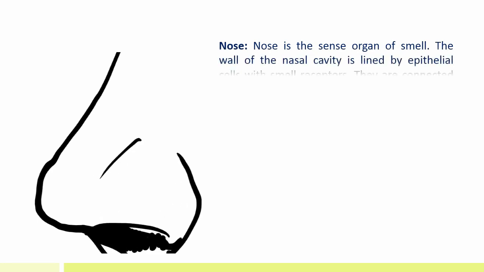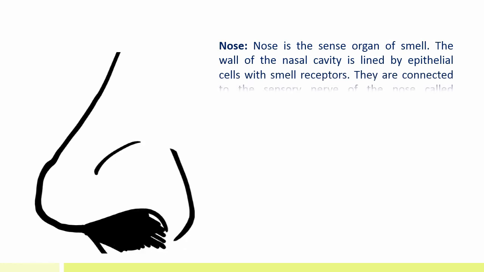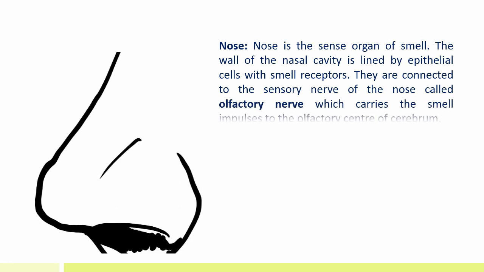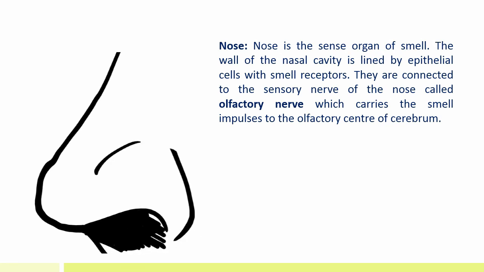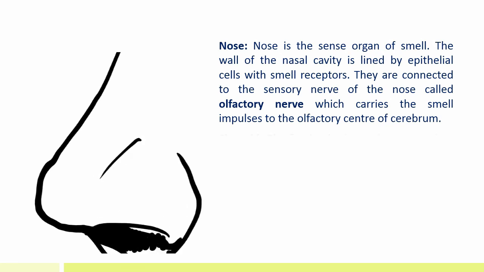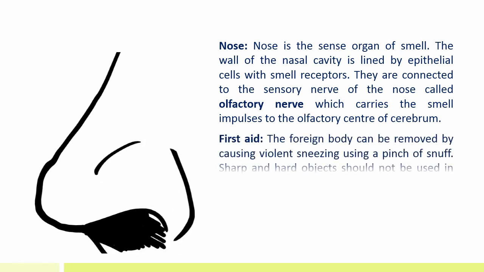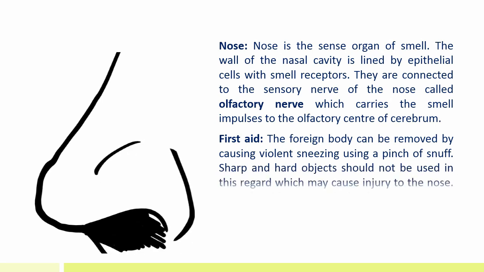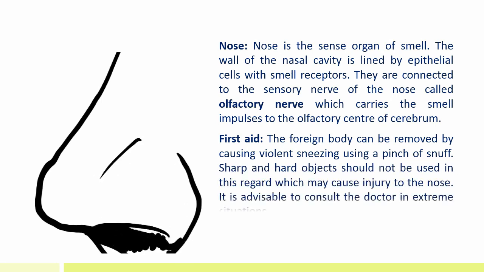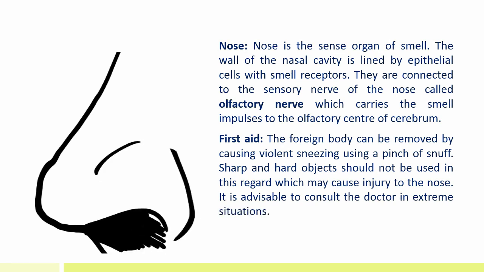Nose. Nose is the sense organ of smell. The wall of the nasal cavity is lined by epithelial cells with smell receptors. They are connected to the sensory nerve of the nose called olfactory nerve, which carries the smell impulses to the olfactory center of the cerebrum. First aid. The foreign body can be removed by causing violent sneezing using a pinch of snuff. Sharp and hard objects should not be used in this regard, which may cause injury to the nose. It is advisable to consult the doctor in extreme situations.